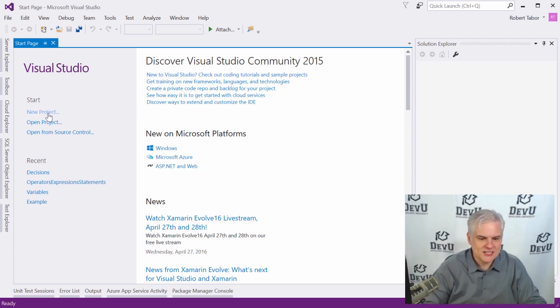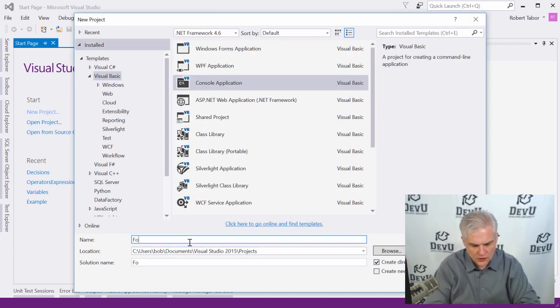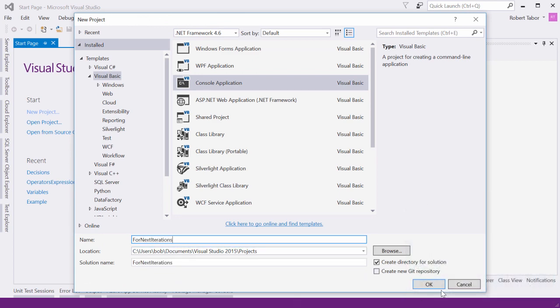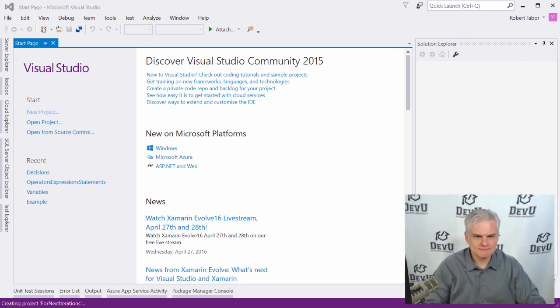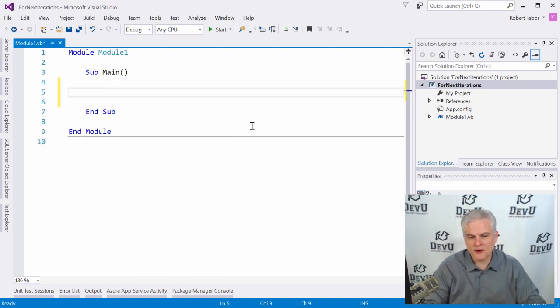So let's create a new project, and we're going to call this for next iterations, and click OK. And the syntax is really simple. I'm willing to bet that you're able to figure out what this will do without me telling you what it does.